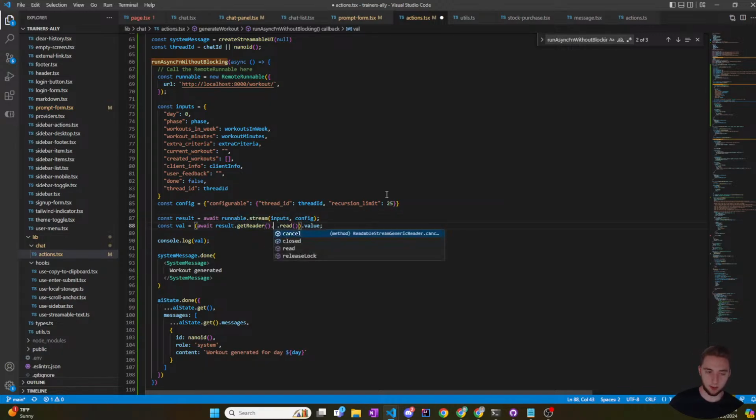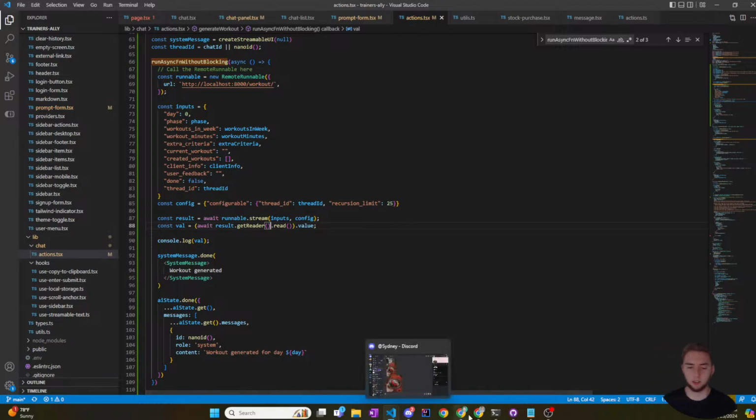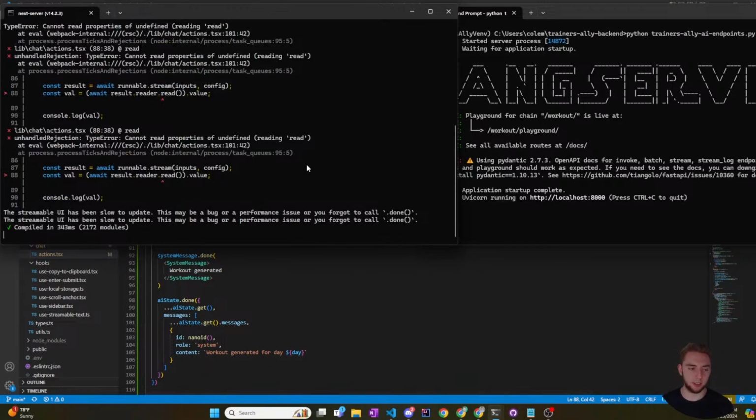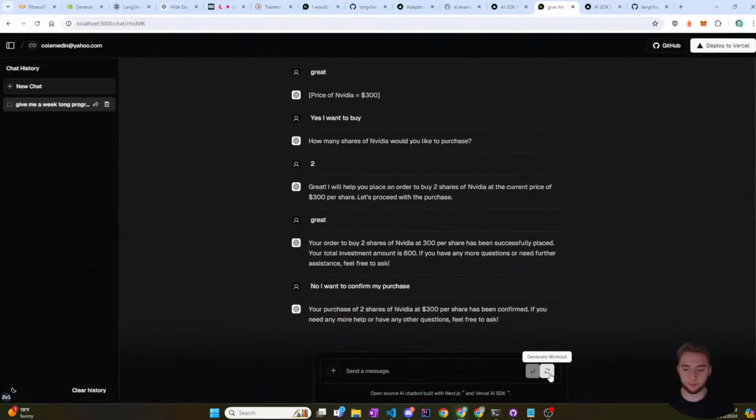Let me just make sure if I do dot. Yeah, okay. So that should be good. So I'll try this now. I got my LangServe restarted. I have to close it each time because it's not going to end the workout generation. So let me click the button again.